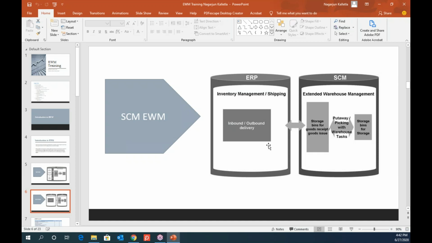Okay. If you look at inbound and outbound, inbound belongs to material management, and outbound deliveries usually belong to the sales distribution module. They are integrated with the SCM server now, as an EWM solution is there on it, and all the operations are carried out here. Every now and then, when you have created an inbound delivery, you will have the save replica on the EWM system. So it's always two ways. EWM will send information as well as receive information. That is how it has been defined here.